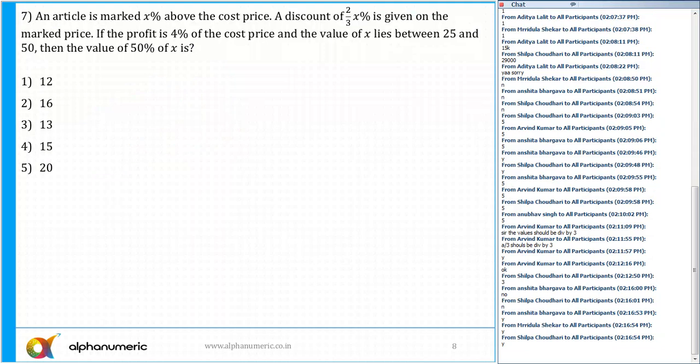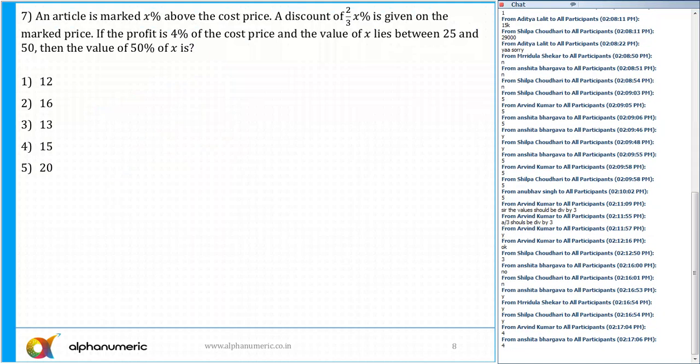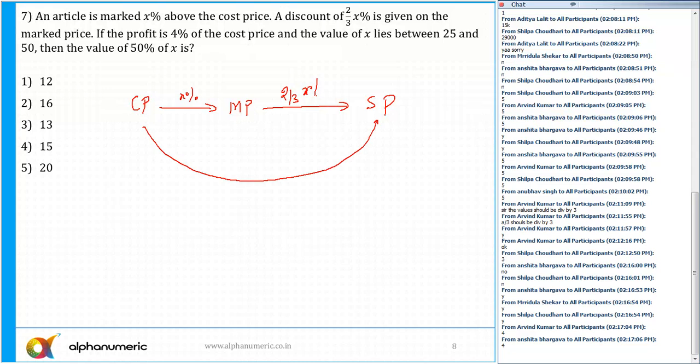Now tell me, what is the answer for question number 7? 4th. Okay, that's right. This question is again based on arithmetic. An article is marked X% above the cost price. So there is a cost price, on it X% is marked, and then I get a marked price. Then further I give a discount of 2 by 3 x %, and then I get a selling price. And the overall profit is going to be equal to 4%.